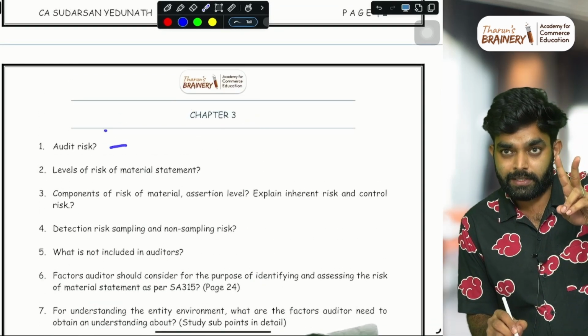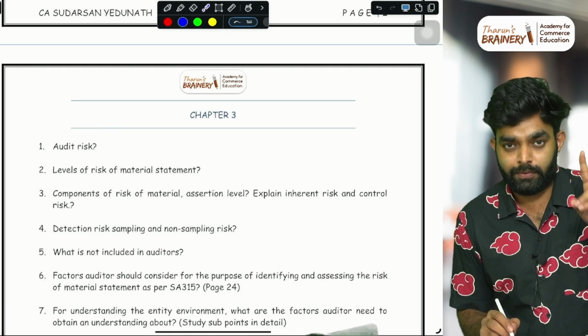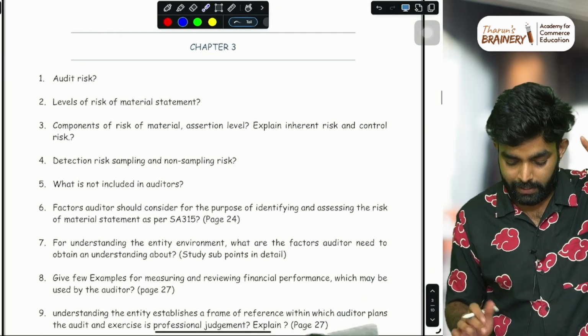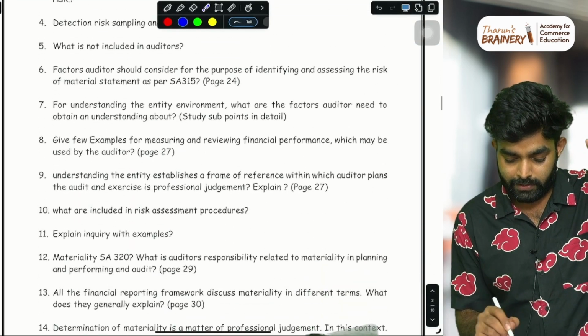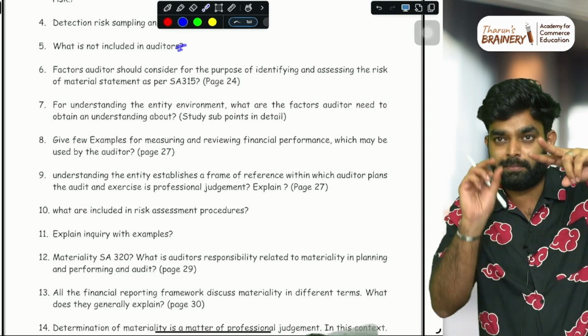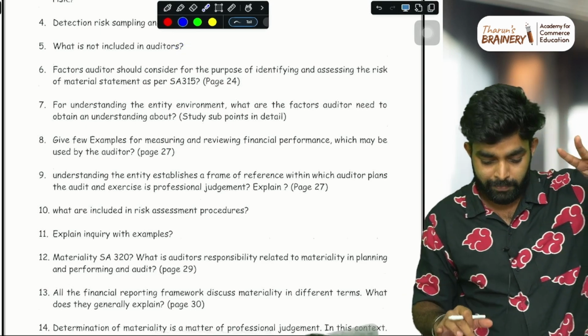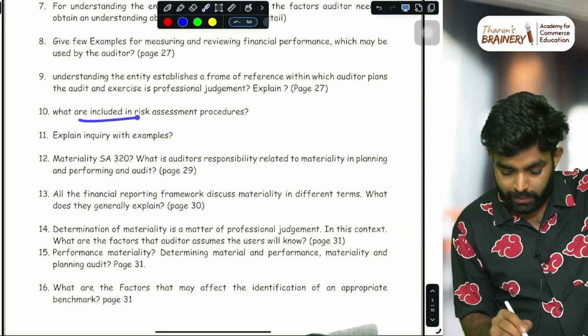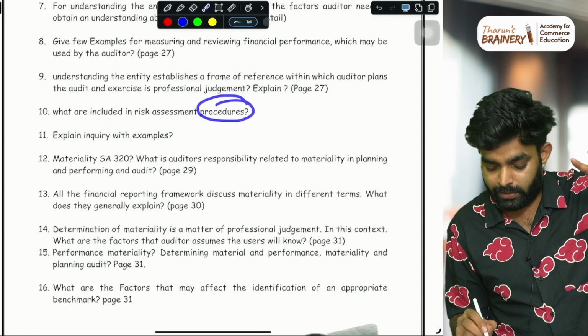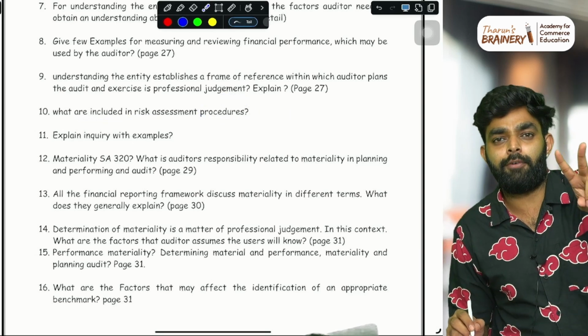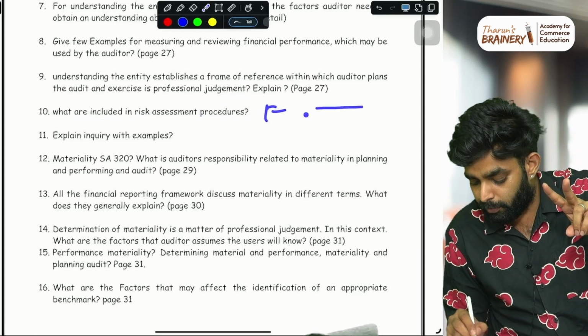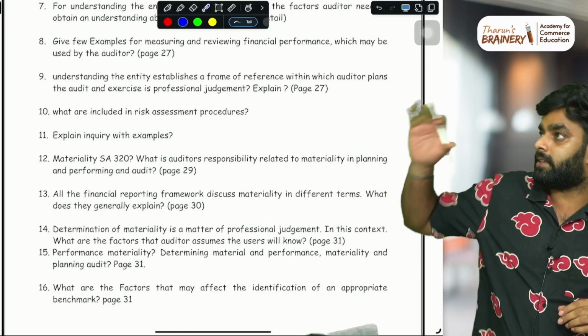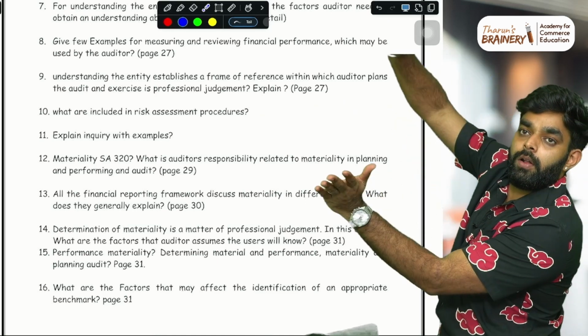To the side, write the audit risk. If you have made any mnemonic for audit risk, first remember that answer. Say, what is not included in audit risk? If there are any spelling mistakes, I'll correct them, don't worry. Then, what is included in the risk assessment process? If you have made any mnemonic for that, just write the mnemonic here. And stick this onto your wall.